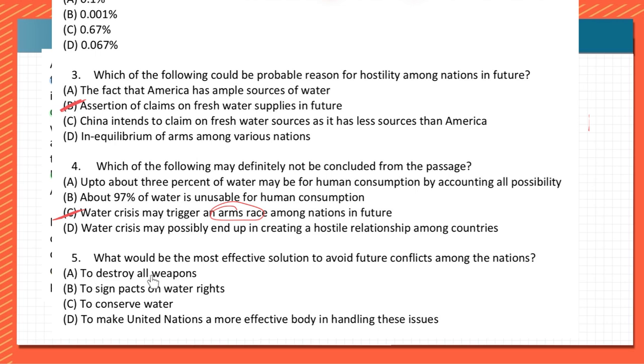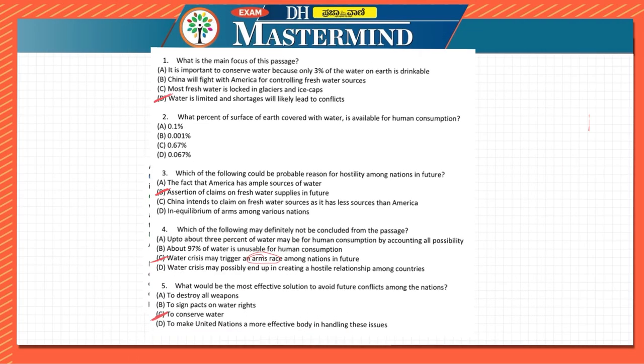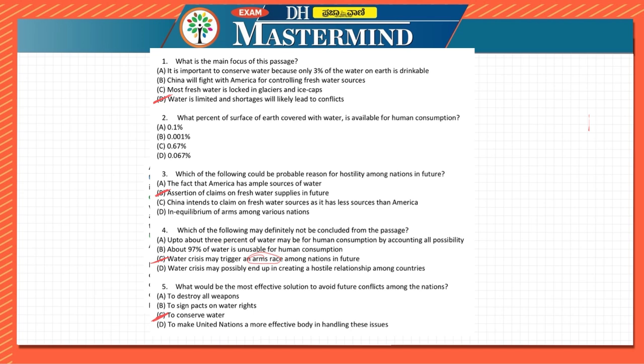So what, to destroy all weapons, to sign pacts on water bodies? It is to conserve water. So here the answer would be to conserve water, because it is on the water only which they have made the passage itself, right? So sometimes there will be confusion related to some options, but you can look at the most probable ones also. You can look at the most probable ones also.